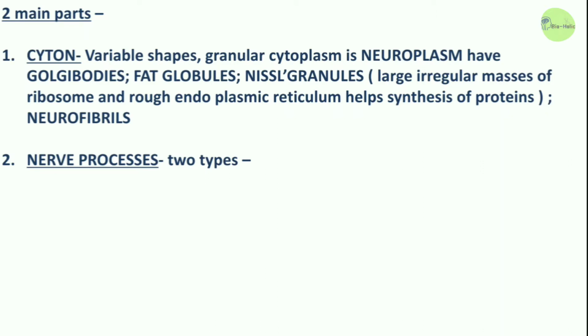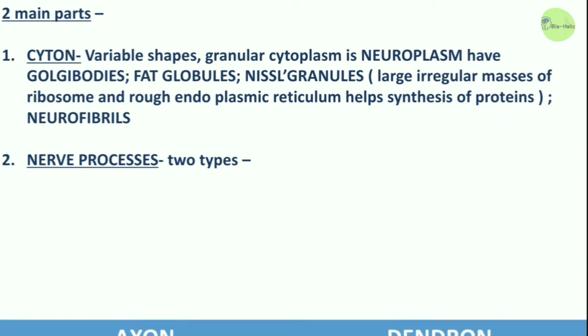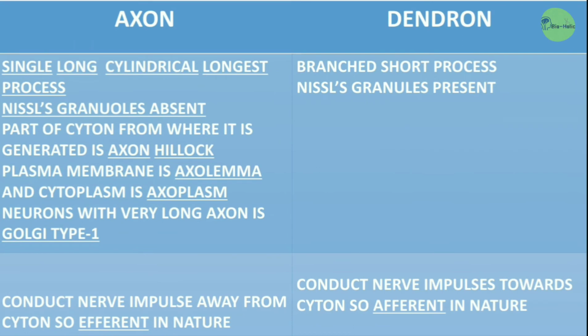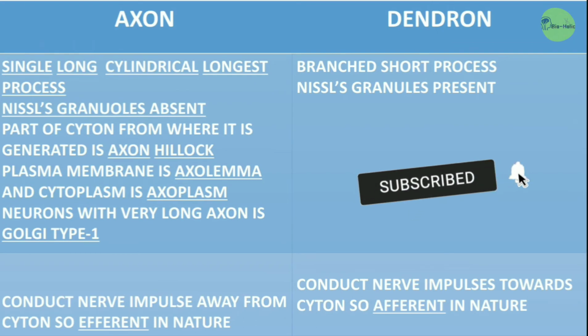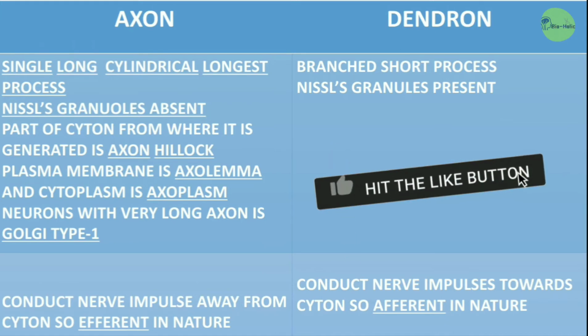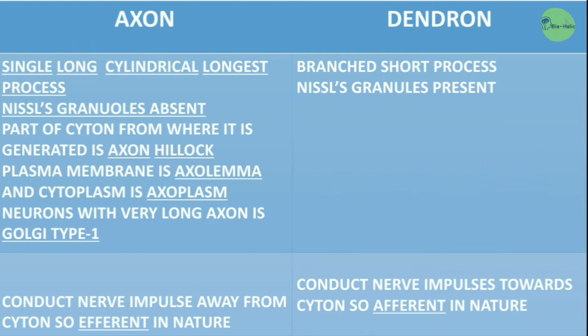The nerve processes are of two types: the axon and the dendron. The axon is a single long cylindrical process. The Nissl granules are absent. The part of the cyton from where the axon is generated is called the axon hillock. The plasma membrane of the axon is known as the axolemma, and the cytoplasm is known as the axoplasm. Neurons with a very long axon are called Golgi type 1 neurons.